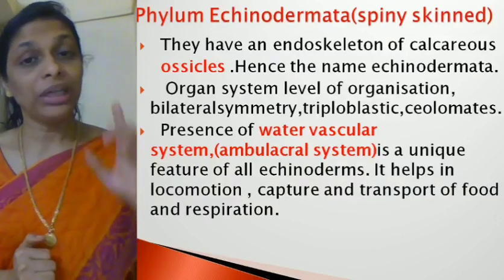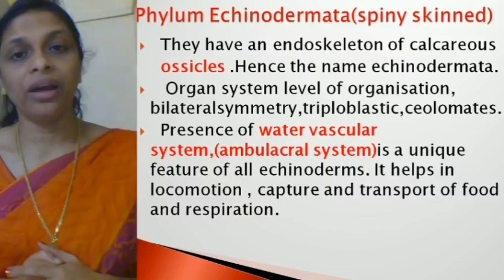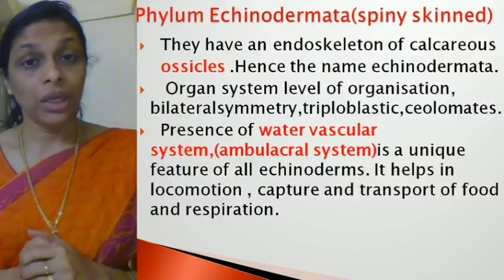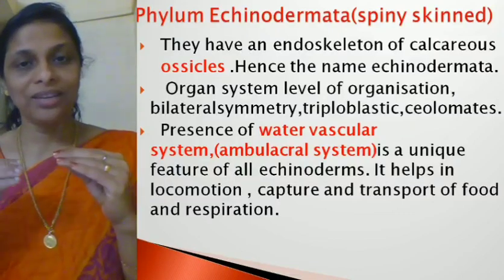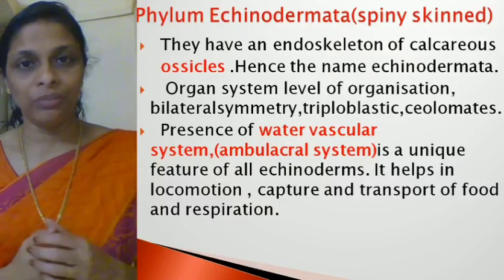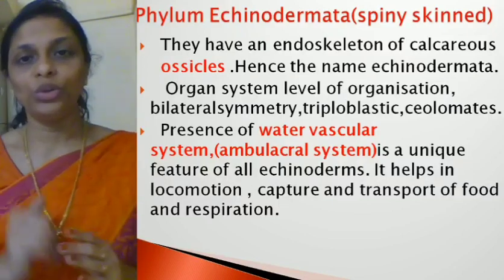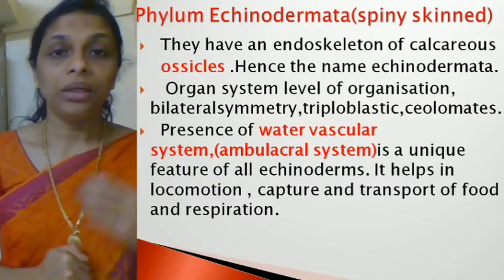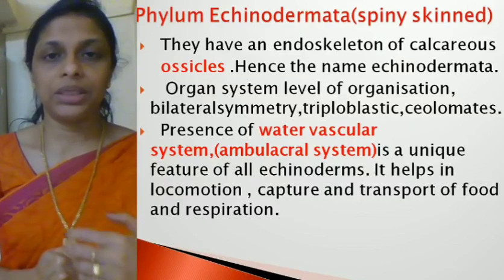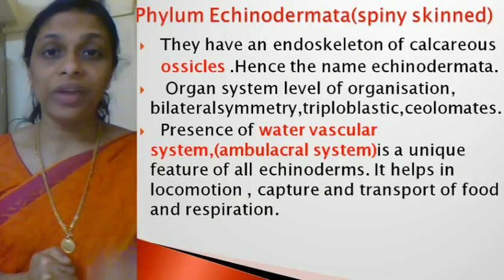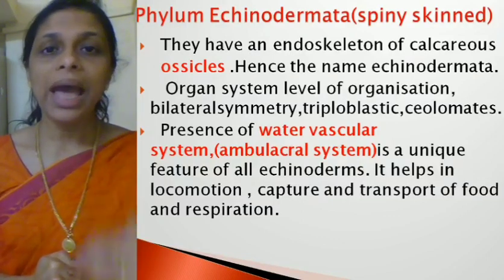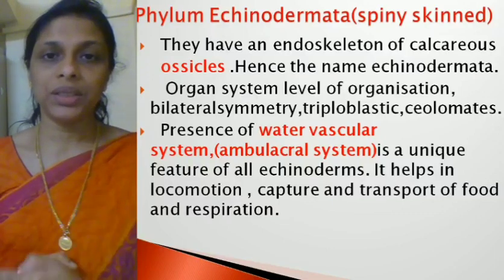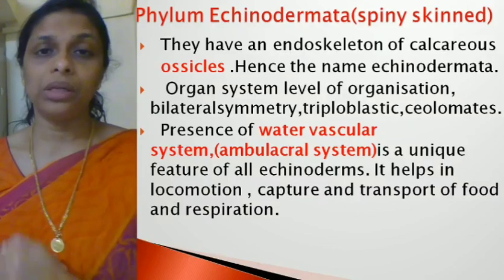I hope you remember in the first phylum, phylum Porifera, we discussed the water canal system, or water transport system, consisting of small pores called ostia and a large pore called the osculum. Water enters through ostia and goes out through osculum. Whereas in Echinodermata, we find a unique system called the water vascular system or the ambulacral system.